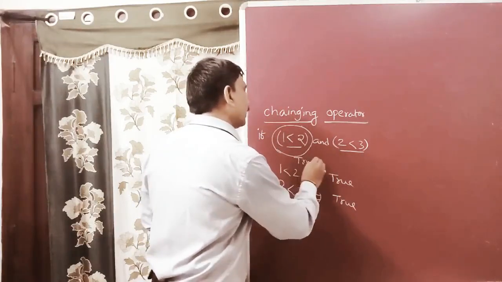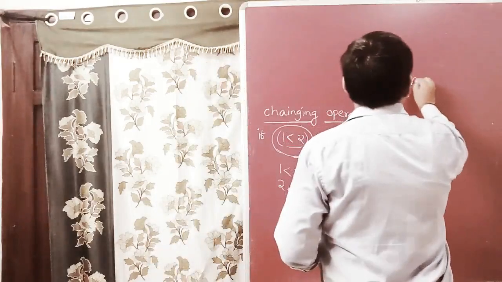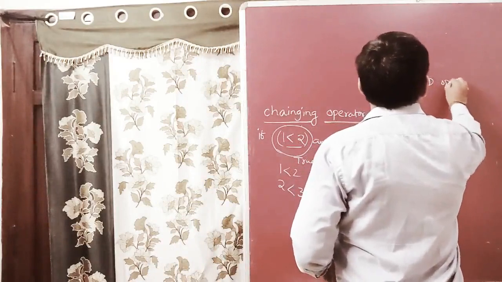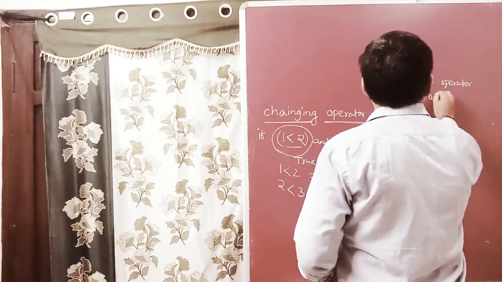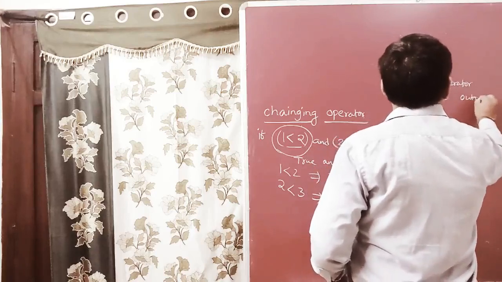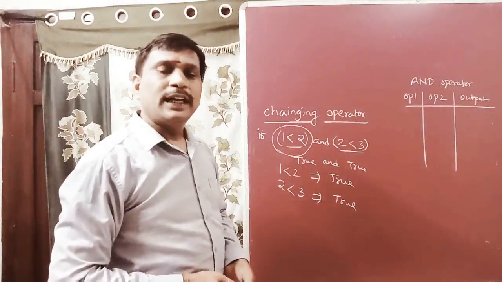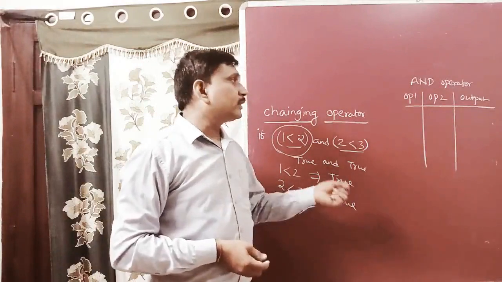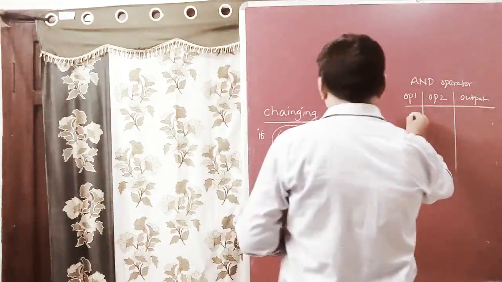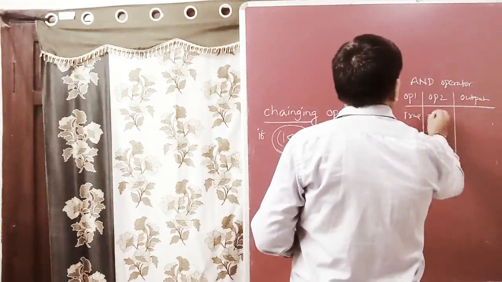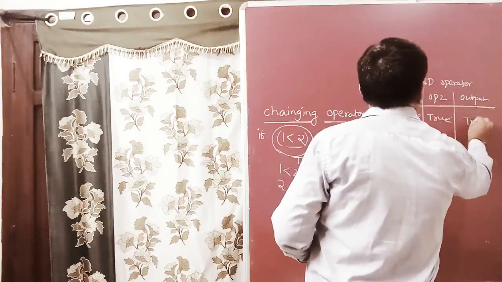So true and true. The AND operator table has operand 1, operand 2, and output. AND takes two operands and returns one output value. Here, first one is true and second one is also true, so it returns true.